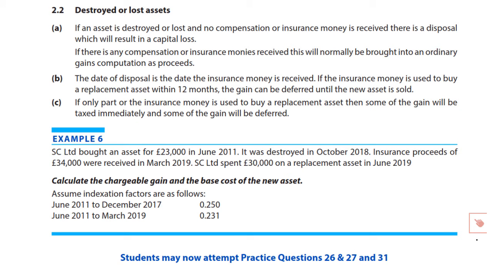Okay then, let's deal now with the either outright destruction of or the loss of the asset. And again, it's a question of, is there any insurance money, any compensation that is received, or is there not? And then what do you do with it? Do you reinvest it, i.e. by, well, you've lost an asset that you presumably use within the business here, are you going to replace it? And therefore, do you spend the proceeds in acquiring a new one?